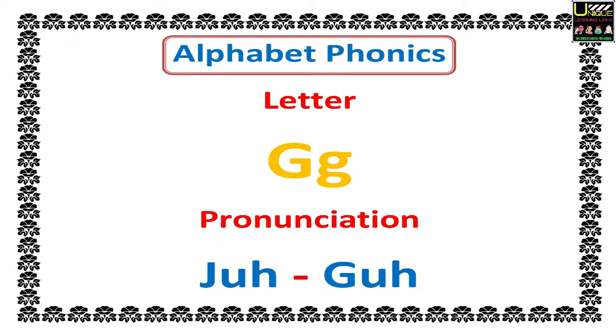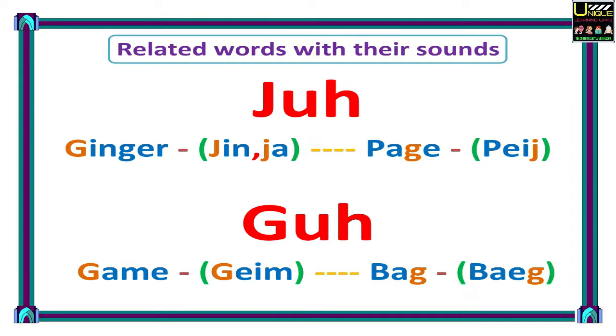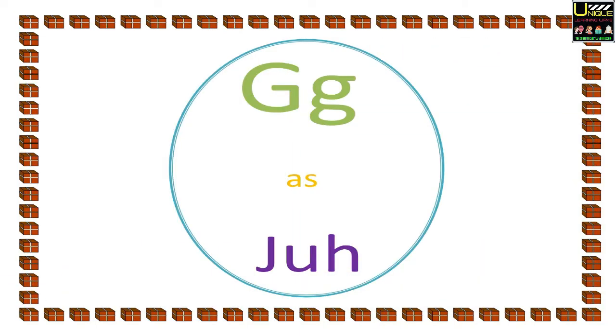Alphabet phonics. Letter G. Pronunciation J and G. Related words with their sounds. Here you will see G as J and G as G. First we talk about G as J. Ginger. Page. Now we talk about G as G. Game. Bag. G as J.